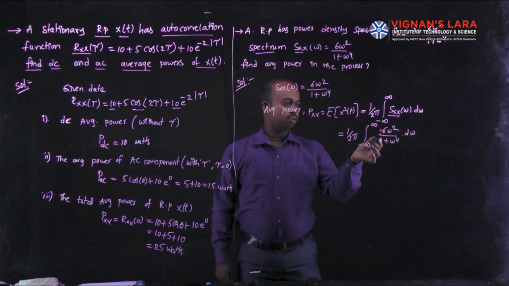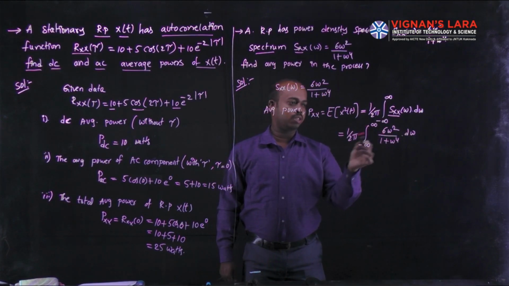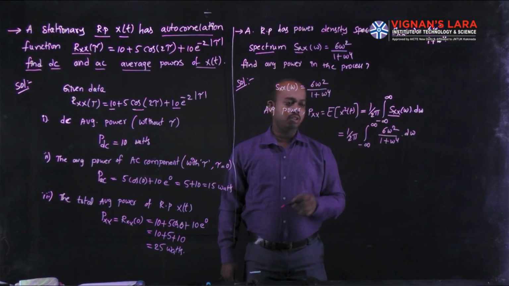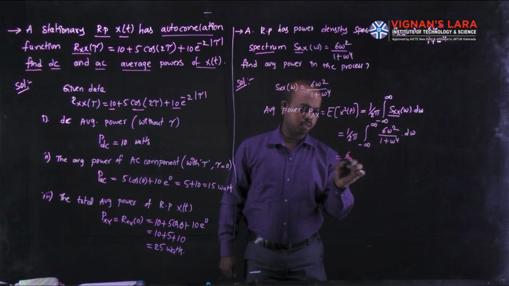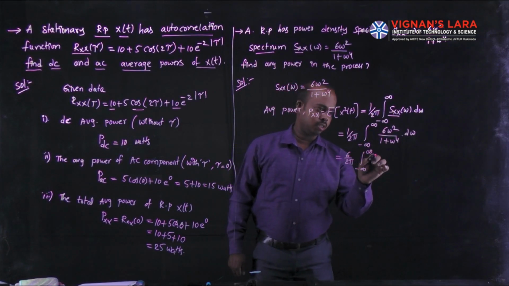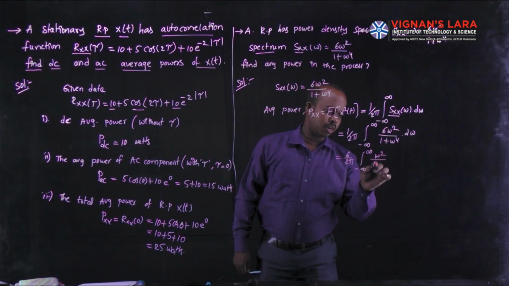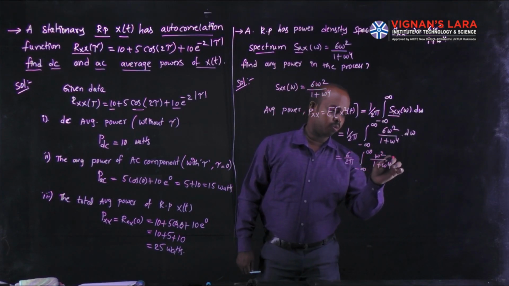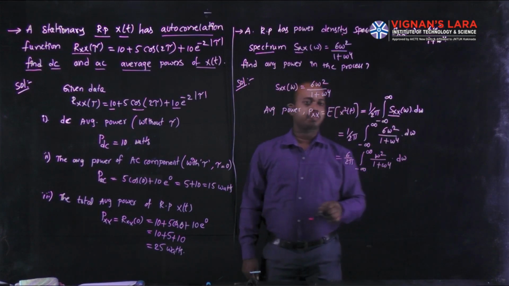Now the 6 is a constant, so we can move it outside of the integration. Then it is 6 by 2 pi integral from minus infinity to plus infinity of omega square divided by 1 plus omega power 4 d omega.